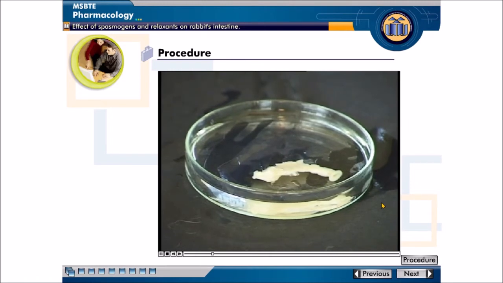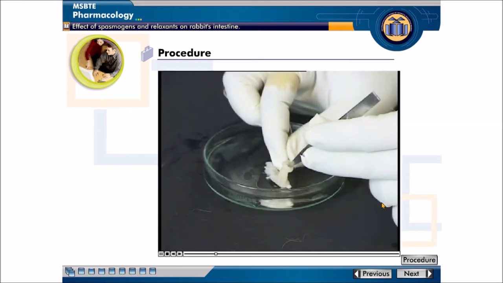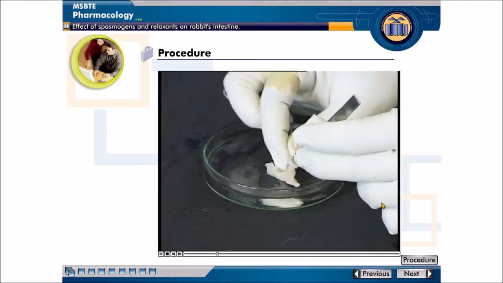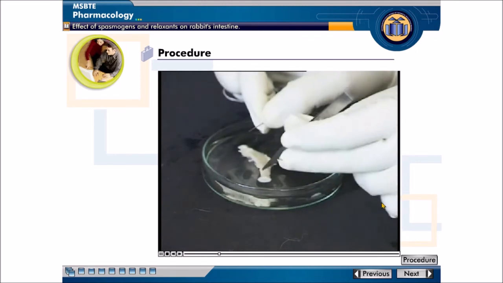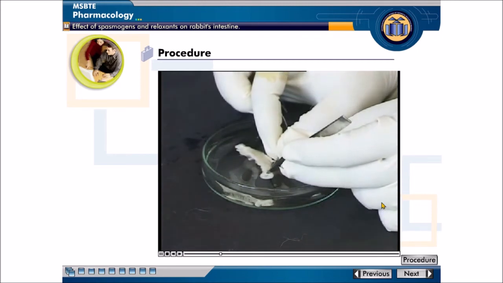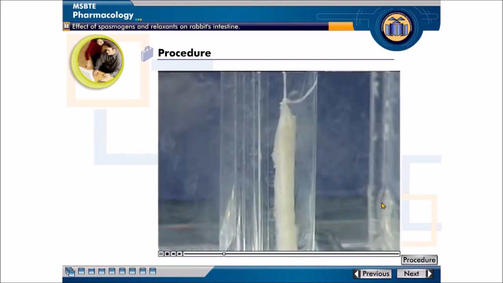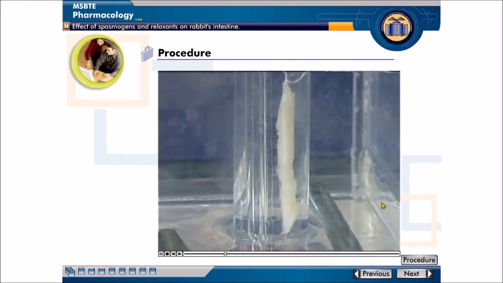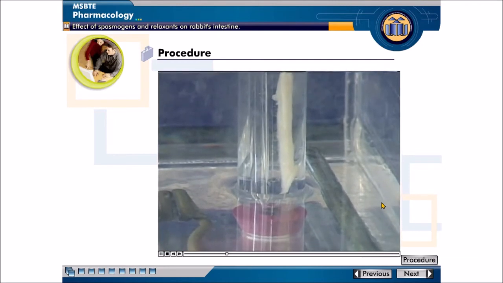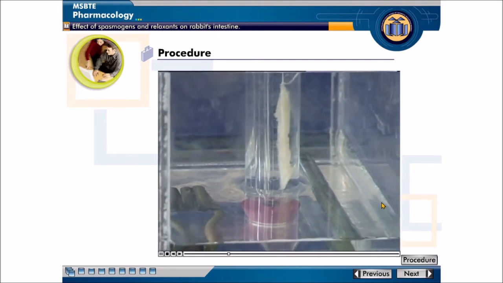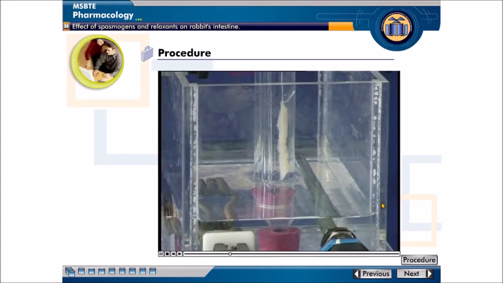Tie the thread to the top and bottom ends of the jejunum loosely. Ensure lumen remains open. Now mount the preparation in organ bath containing Tyrode solution. Maintain the temperature of water bath at 37 degrees centigrade.